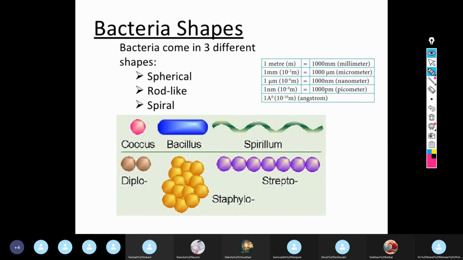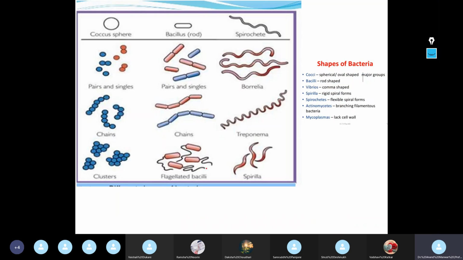Now, these are the usual forms of bacteria which you may commonly see. There are certain unusual forms of bacteria also. You can see what I have talked about just now in the slide. These are cocci, coccus, single isolated cocci, cocci in duplet.